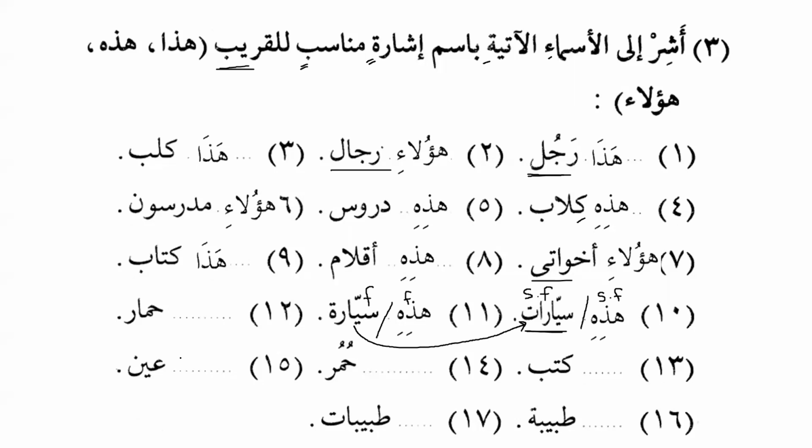Okay. Himarun means donkey. So you want to say this is a donkey, so we will say hada himarun. Kutubun, it's a broken plural. So what should we say? هذه كتب. Excellent. حمر is the plural of حمار. حمر, donkeys. So we will say هذه حمر. Excellent. عين. Okay, what about عين? هذه عين.